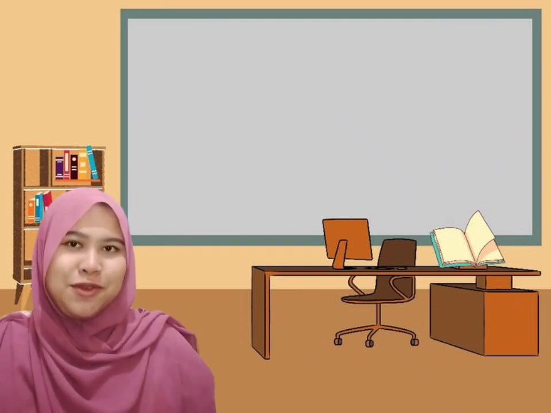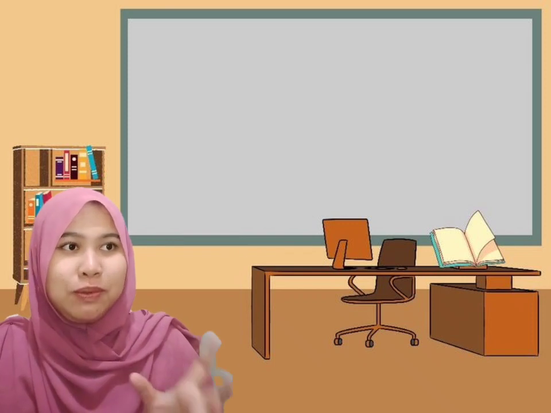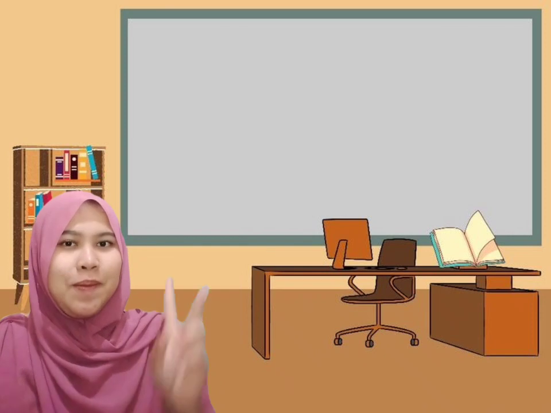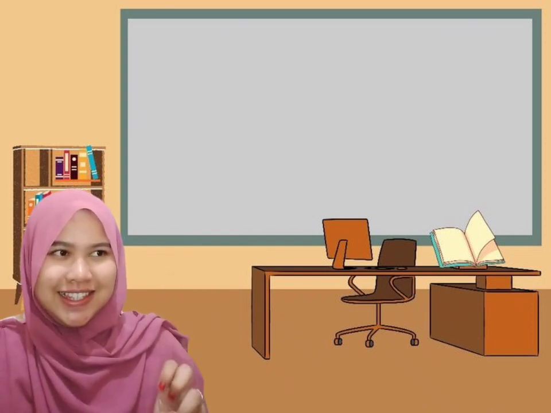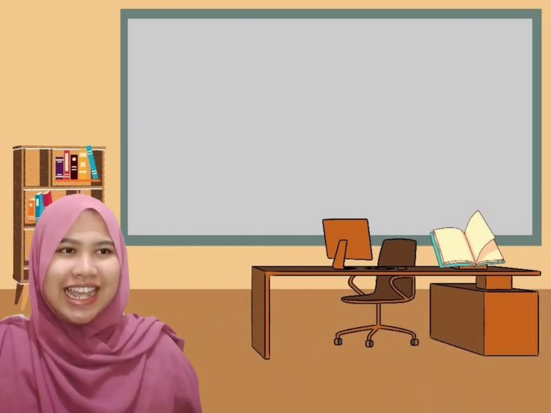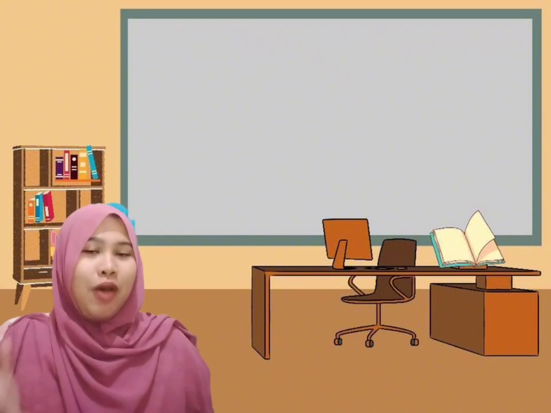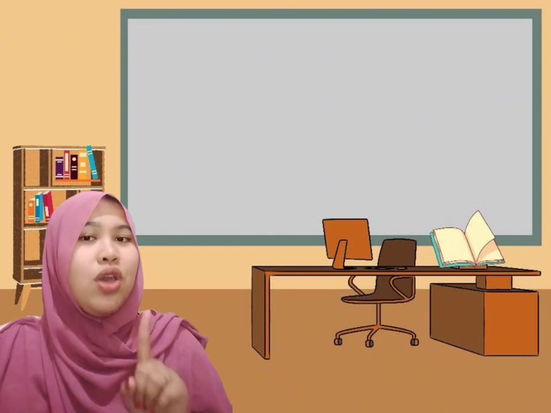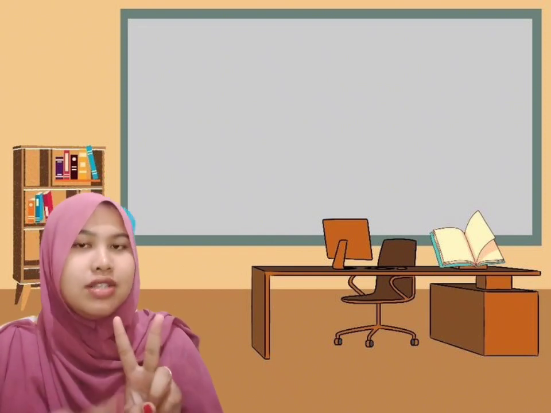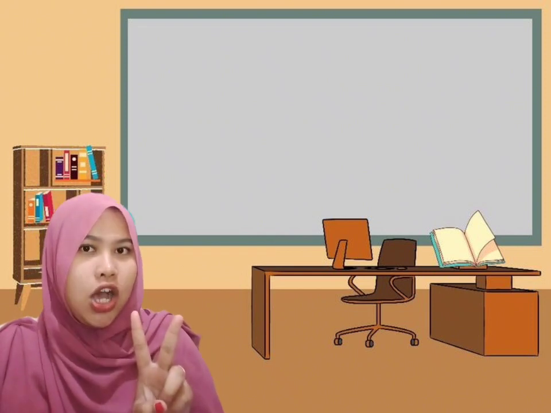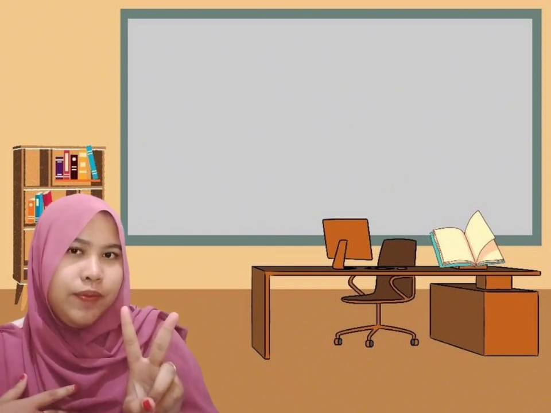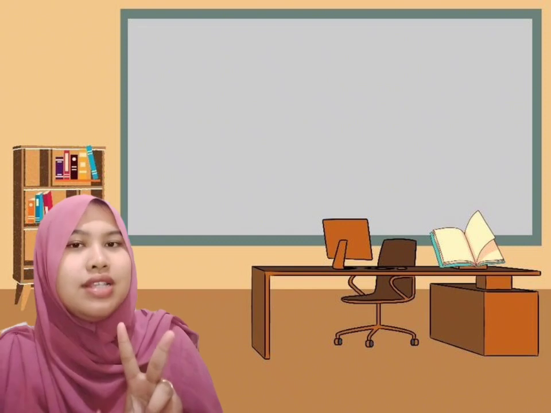So right now I would like to ask you to play a game. The game is named Picture Guess. What about the rules? I will show you two pictures and you have to guess what kind of things they are, and what category they belong to.